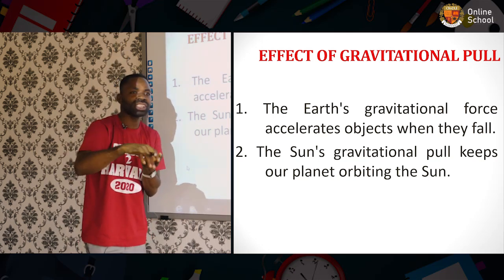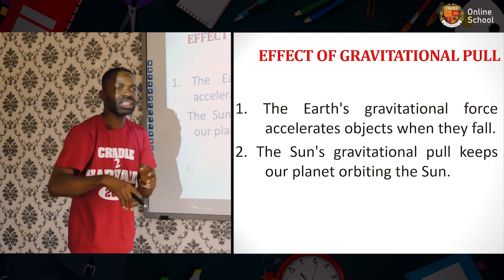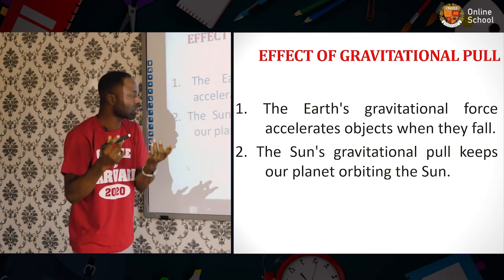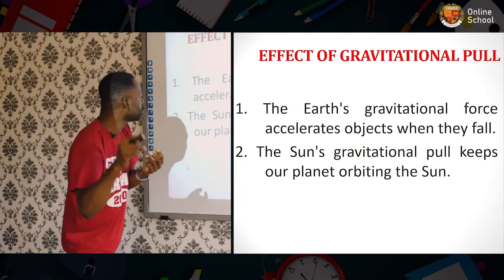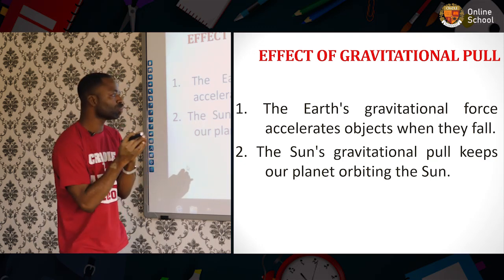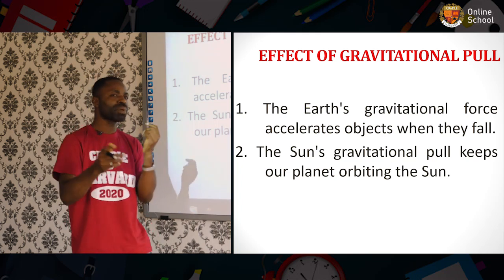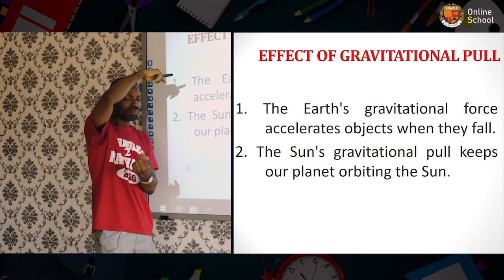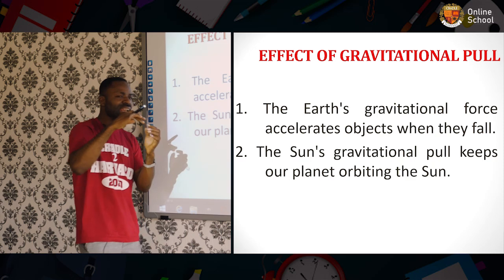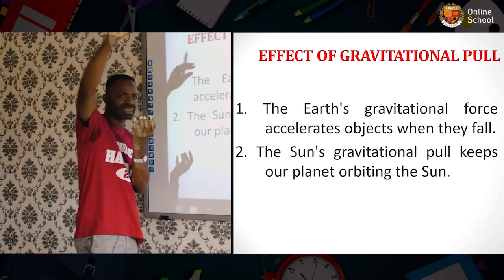And that force is known as gravitational force, which makes the object fall down. Number 2, the sun's gravitational pull keeps our planet orbiting the sun, just like the picture you saw previously.